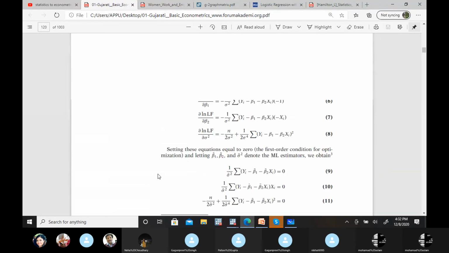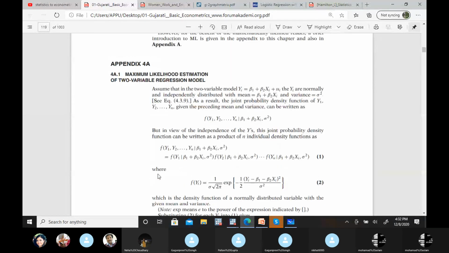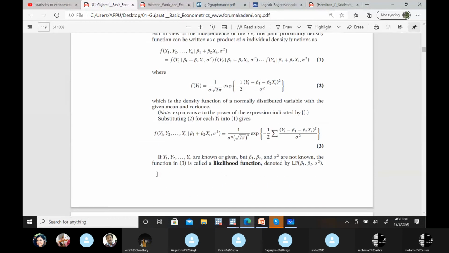So this is your homework. Just try this equation. It might help you that maybe in future you have to explain this method to anyone. Just solve these equations. This is the same equation that we use in simple probability to find the probability of a normal distribution. Only here in place of x minus mu, it is y minus y hat, and this is the thing we are trying to maximize, right? This gap we are maximizing. Remember, this is a residual. Actual y minus y hat is what? This is a residual. So the probability of observing the actual y is what we are now going to maximize.